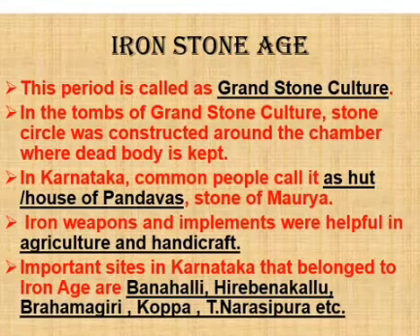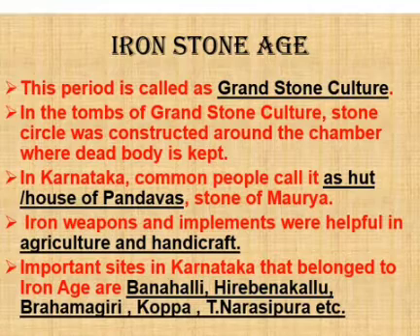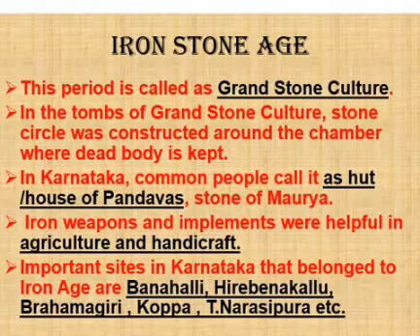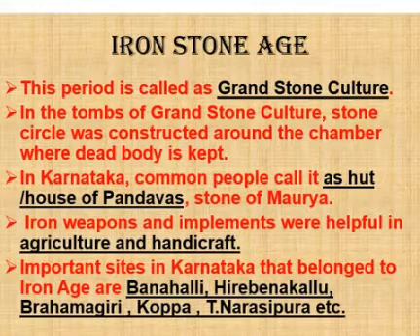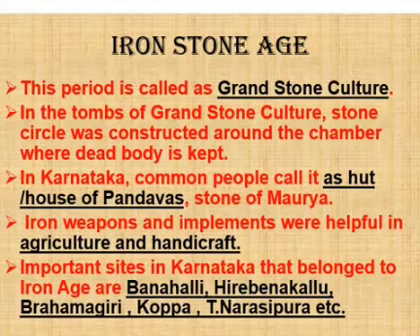In Karnataka, common people call it as hut or house of Pandavas, stone of Maurya. Iron weapons and implements were helpful in agriculture and handicraft. Important sites in Karnataka that belong to Iron Age are Banahalli, Hirebenakalu, Brahmagiri, Koppa, T. Narsipura, etc.